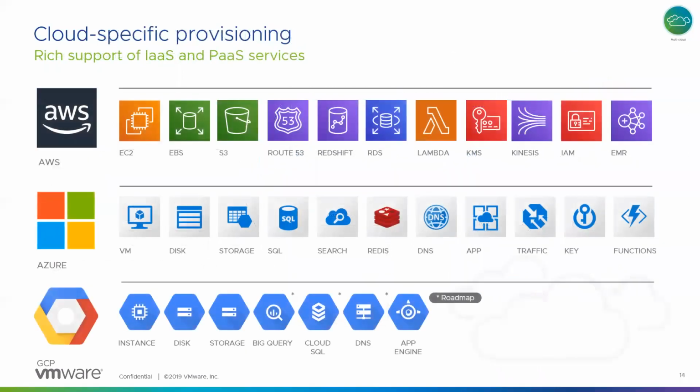In terms of the various services that we support that are available in native public clouds, this is the broad list that's available. We have close to 10 plus services on AWS and Azure, and we are growing the list for GCP.